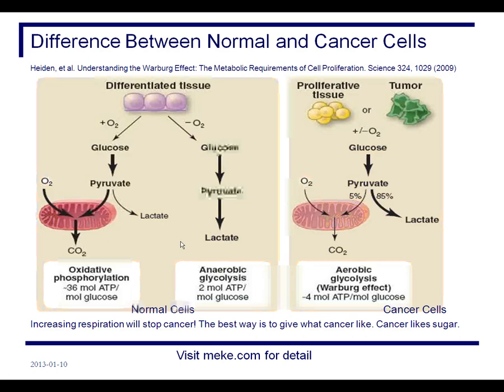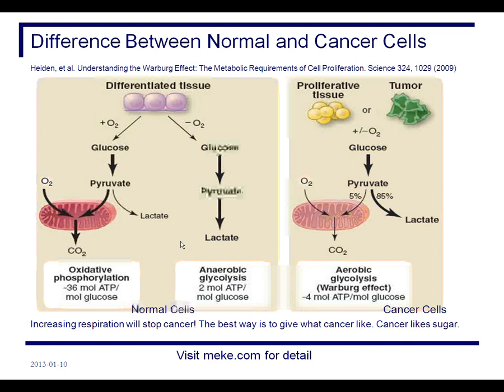What is the difference between normal cell and cancer cell? Since 1920, Dr. Warburg first observed that cancer cells mainly depend on fermentation to survive, but normal cells mainly depend on respiration to survive.